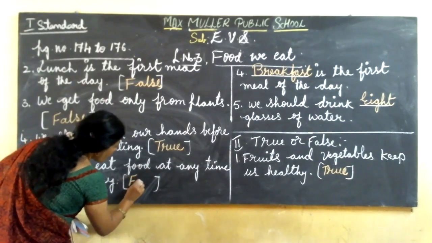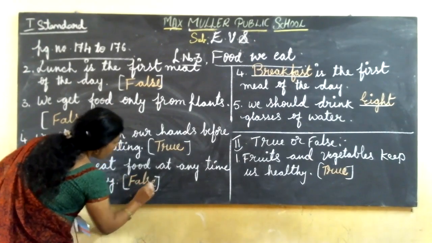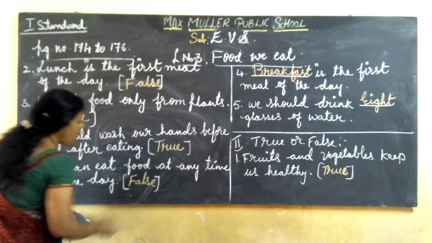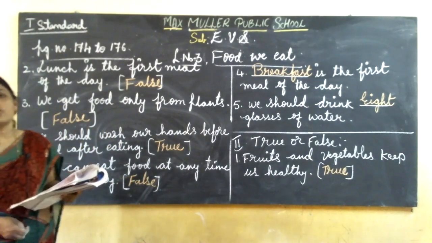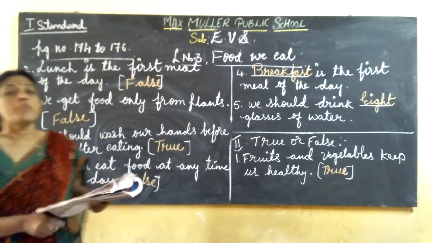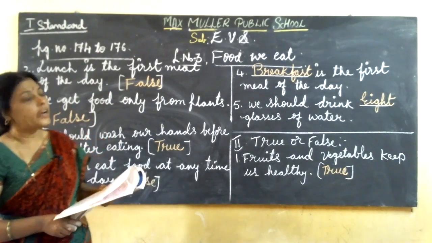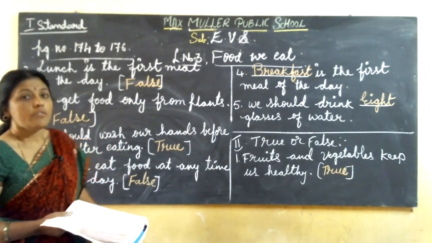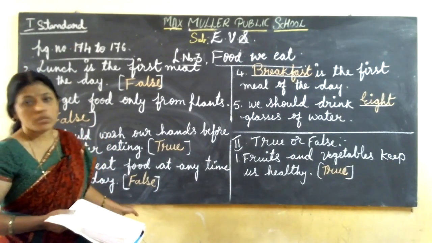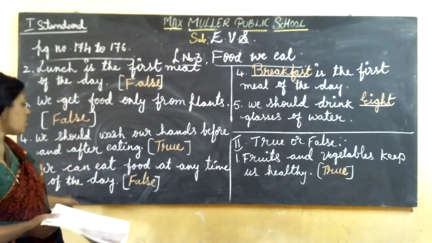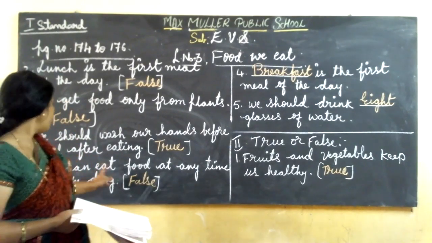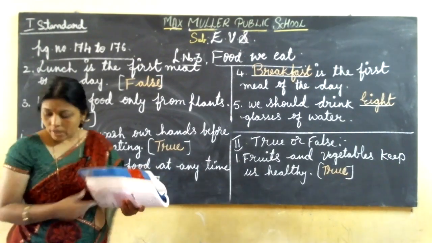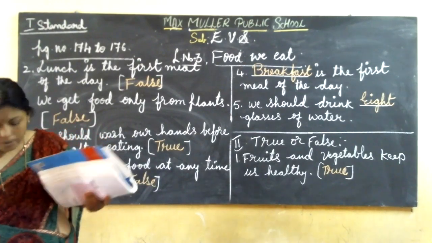Why? We can't eat the food whenever we want. Isn't it, children? There is a proper time to eat the food. So in the morning we eat breakfast, in the afternoon lunch and at night dinner. So we should eat the food at the proper time. We can't eat at any time. So this statement is false.